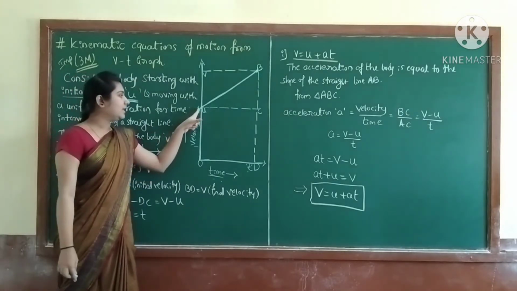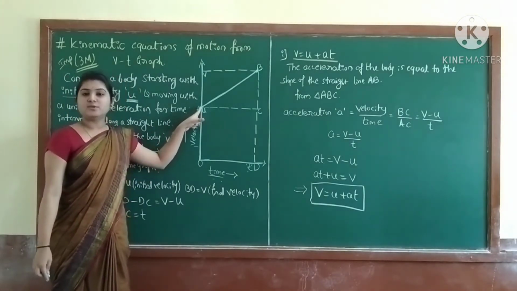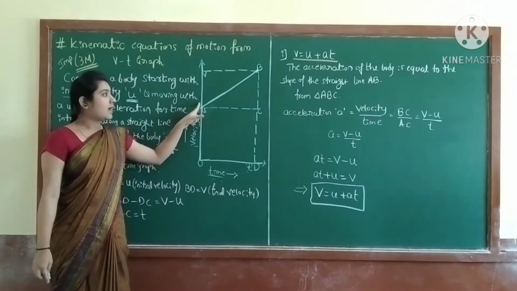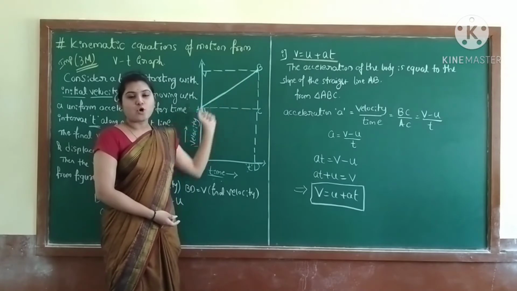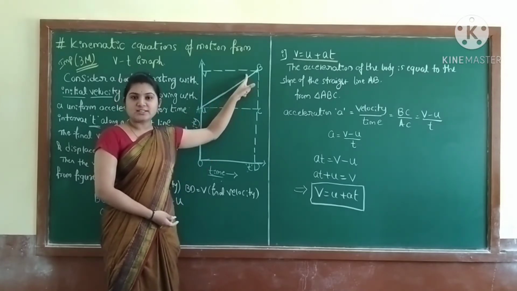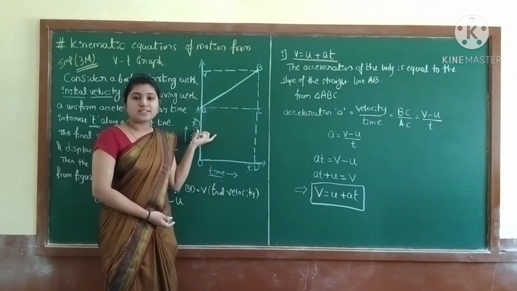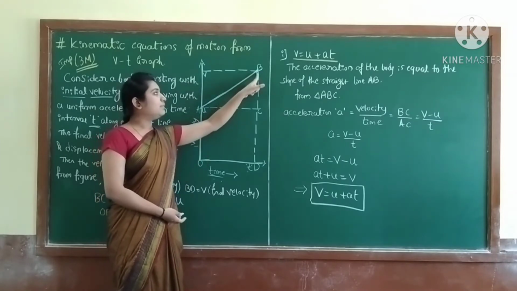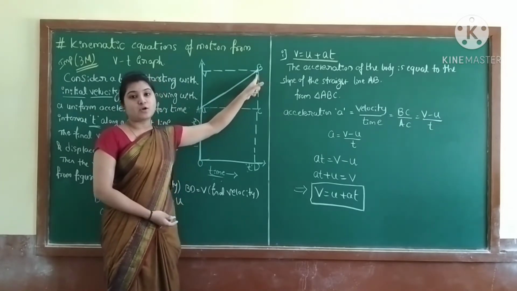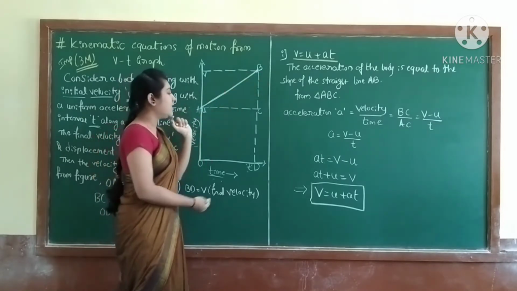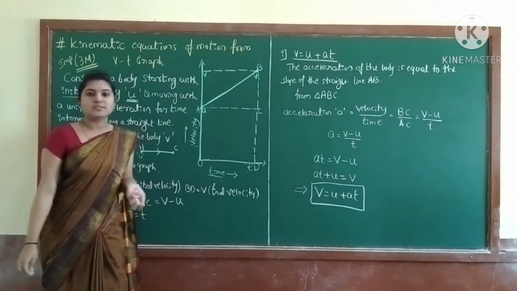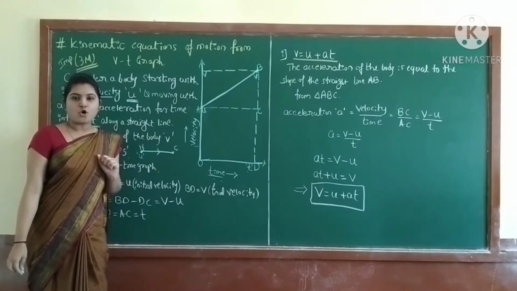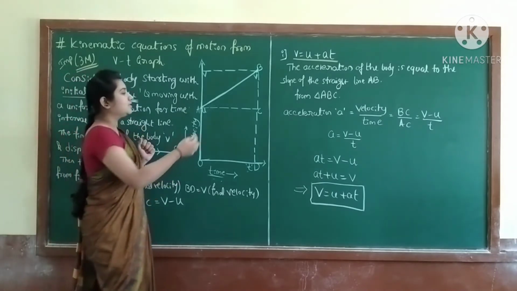Here is your home, from here you start to move, and you reach here. This is the college. So you reached college from home. Home is the initial velocity u and v is the final velocity. That is nothing but the v here. Yes, final velocity is v.